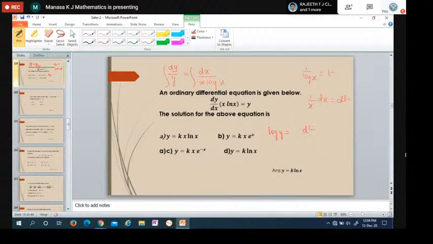The remaining 1 by log x we have taken as t. Integration of 1 by t is log t.